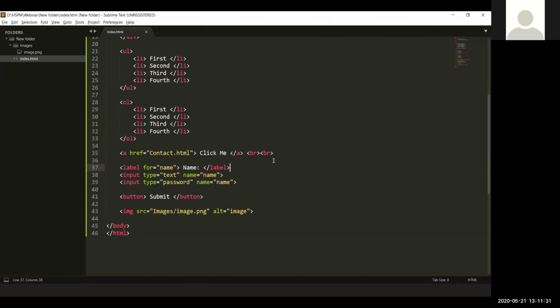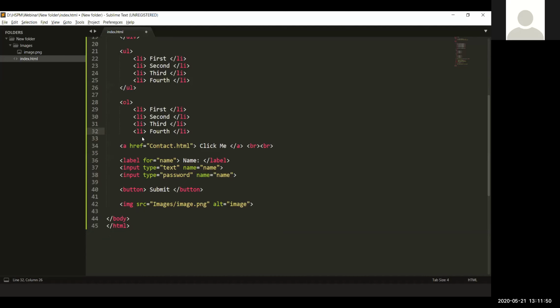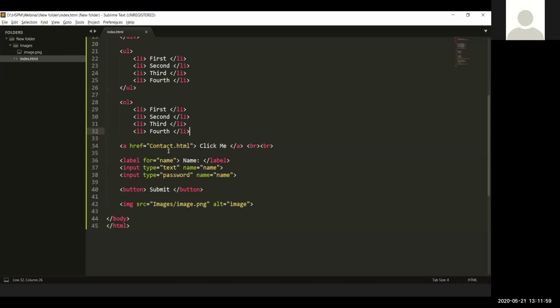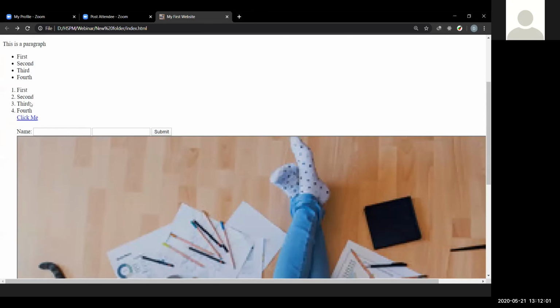What is a singleton tag? Singleton tags are basically the tags that don't need these closing tags. Like we are using these closing tags everywhere now. We open this OL tag, and then we have to close it also. So if we don't close this, the browser will think that the rest of the things that we have here are also included in this list.